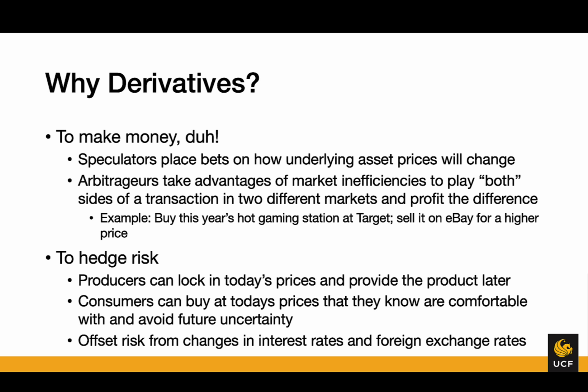And then finally, to offset the risks from changes in interest rates or foreign exchange rates. So you can think of things here like variable rate mortgages, which caused a lot of trouble in the housing market a few years ago. So variable rate mortgages basically mean that whenever interest rates rise, so does your mortgage payment.